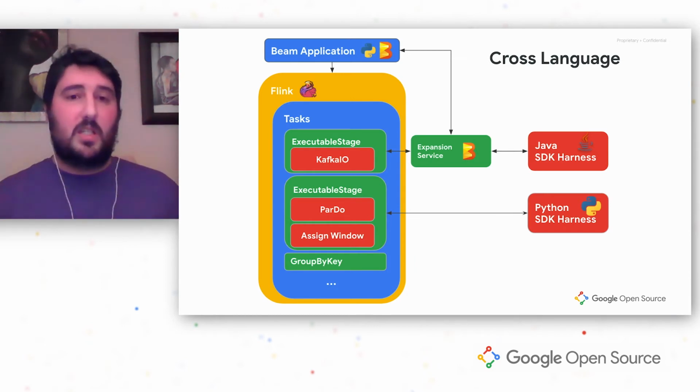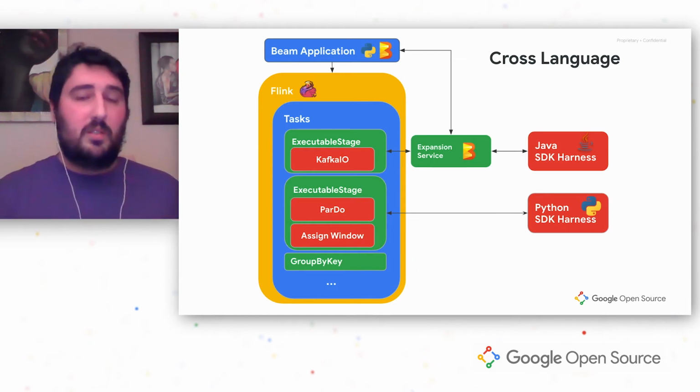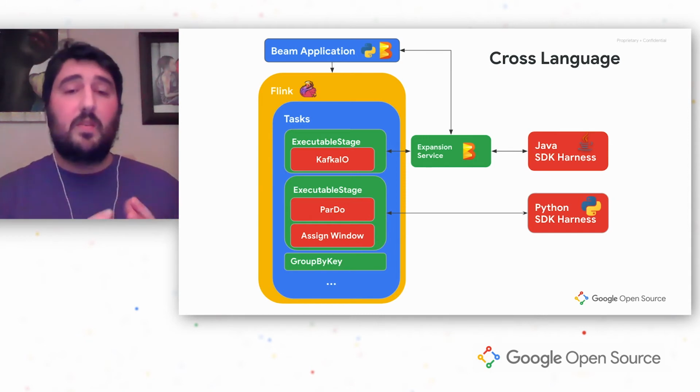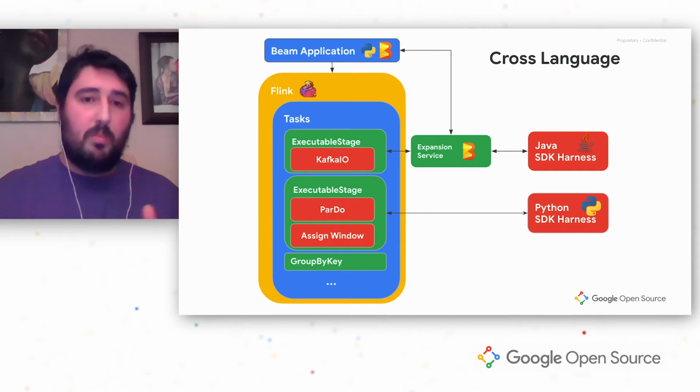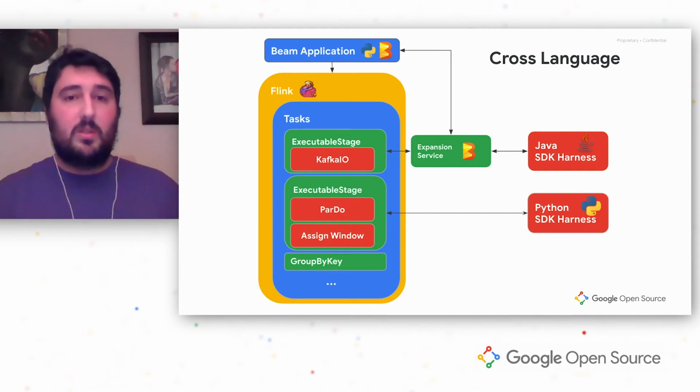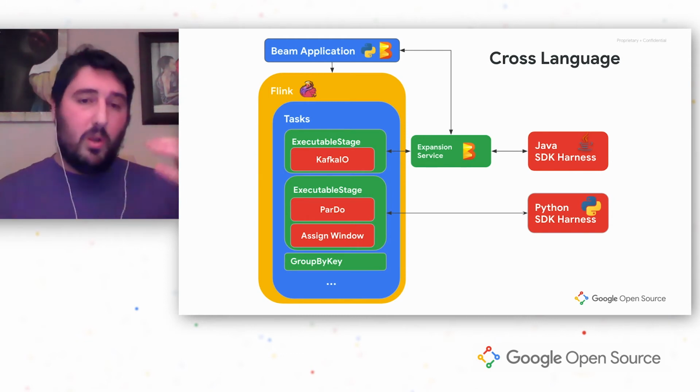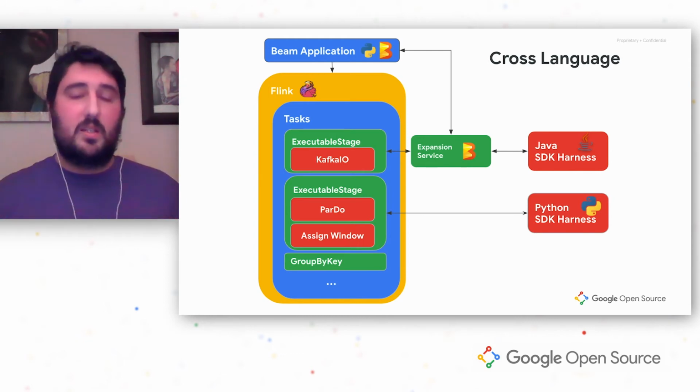This is another optimization that happens with this Fn API. Instead of having to create one container for every single step, so one for ParDo and one for assign window, we only need one of those. We combine them together, we combine all the steps, and we only need this container.